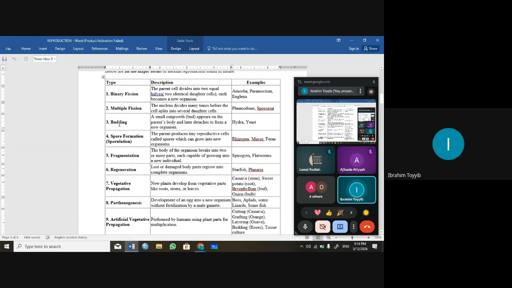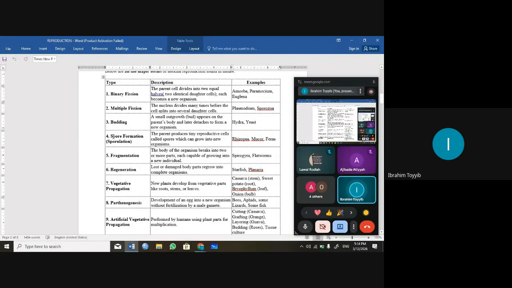Then we also have budding. Budding is a small outgrowth, which is called the bud, that protrudes from the parent body, and after becoming mature, it detaches from the body of the parent. So it starts as a new individual. So this occurs in hydra and yeast.